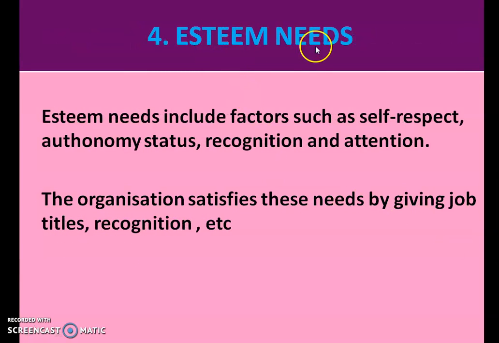Next is the esteem needs. Esteem needs include factors such as self-respect, status, then recognition and attention. So getting the recognition, a status. As a status symbol, the rich people buy a luxurious car and all that. So that is their status symbol, isn't it? So they satisfy their esteem needs by purchasing those luxurious things and gaining the attention of the people. They want recognition in the society. So these all come under the esteem needs.